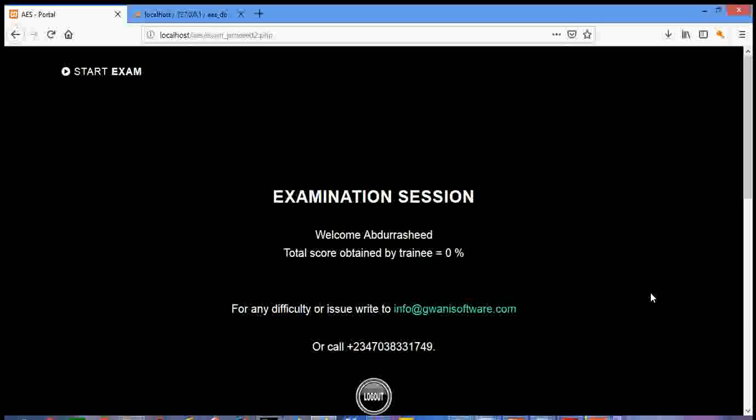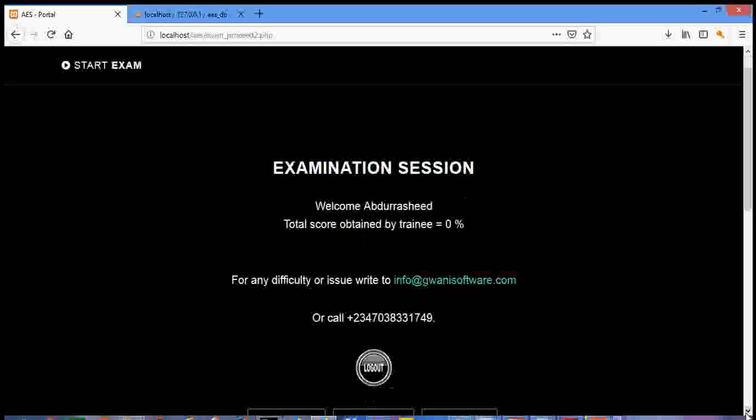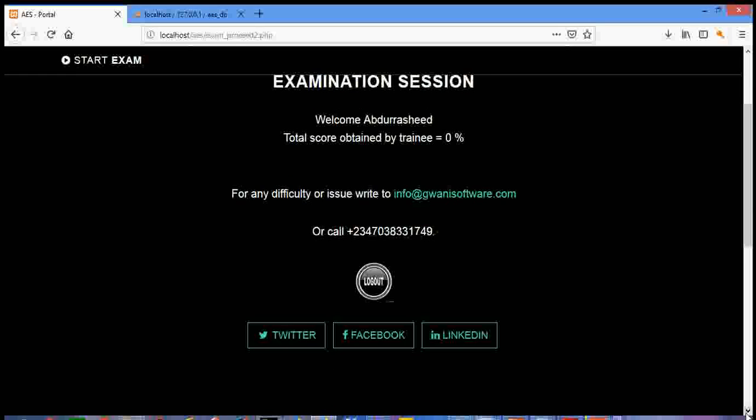The student obtained 0% in the examination. The score will be shown here, either 20, 30, 90, 100% if possible. And the student has finished the examination.